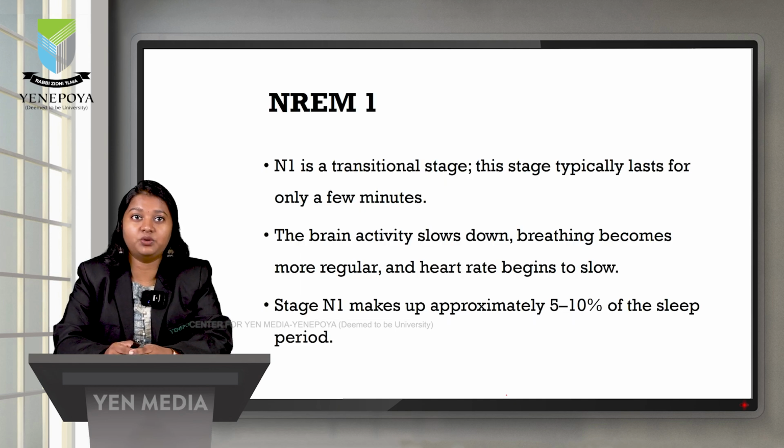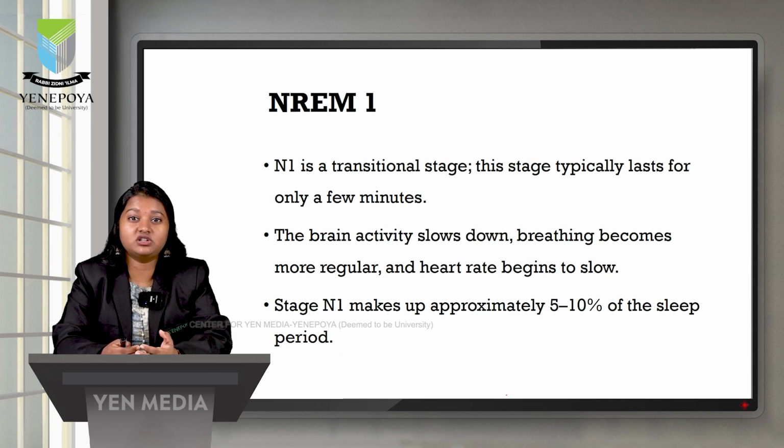N1. As I told, N1 is a transitional stage. This is the stage where transition happens from wake to sleep. This stage typically lasts for only a few minutes. The brain activity will slow down, breathing becomes more regular and heart rate begins to slow down during the stage. This stage makes approximately 5 to 10% of the total sleep period.